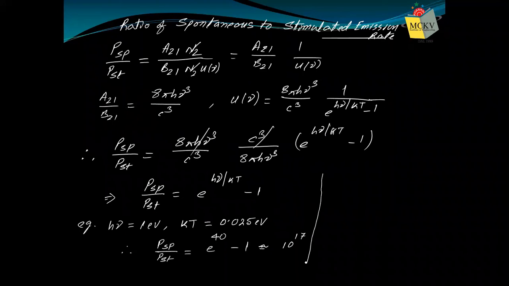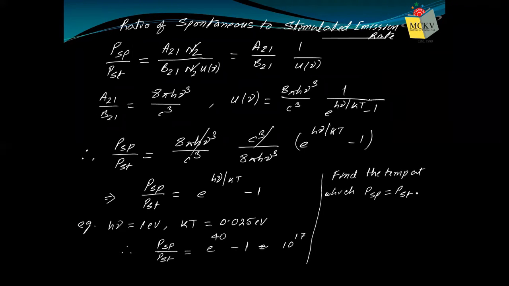Find out the temperature at which spontaneous and stimulated emission are same. Stimulated and spontaneous emission ratio will be 1. That means rate of stimulated emission is same as rate of spontaneous emission. We have observed here that stimulated emission is much smaller than spontaneous emission. Whereas for lasing action, we require stimulated emission to be greater than spontaneous emission. But at least, can we find a temperature where spontaneous and stimulated emission rates should be same?